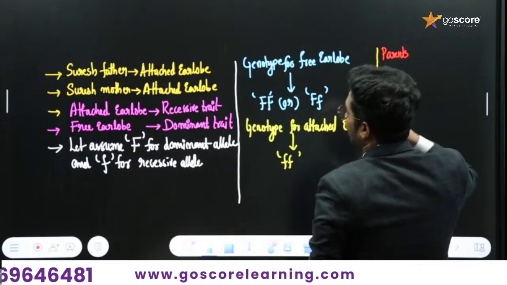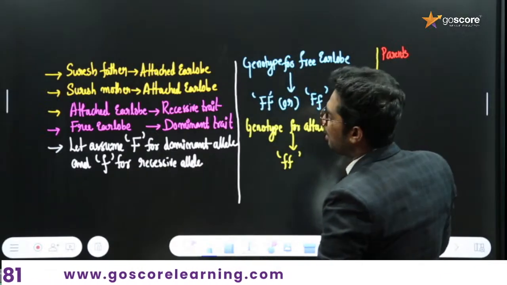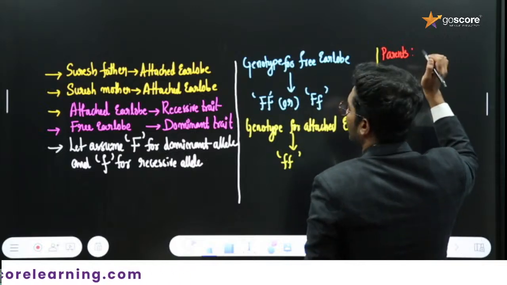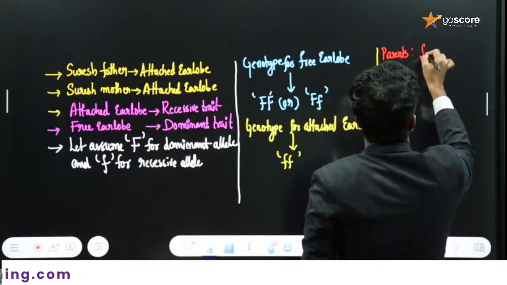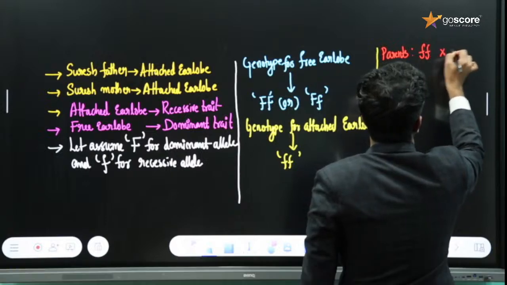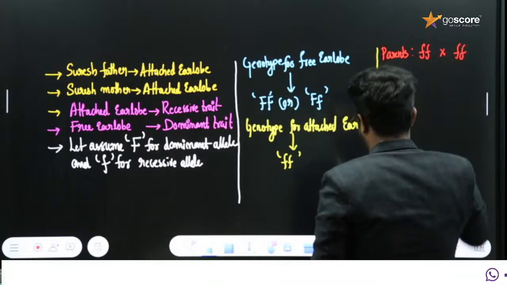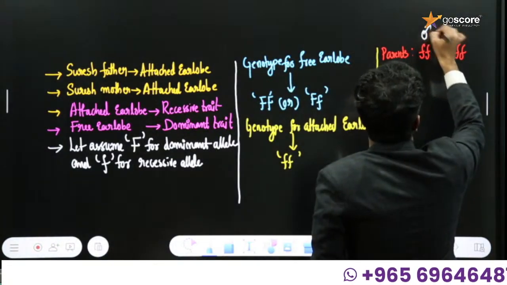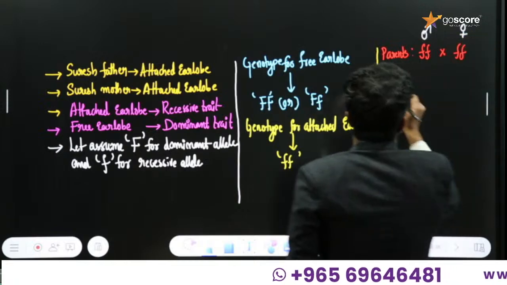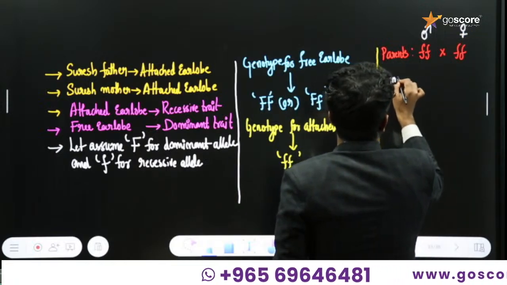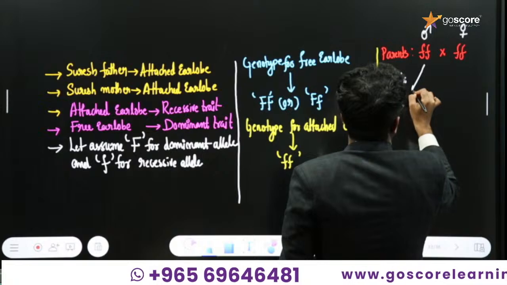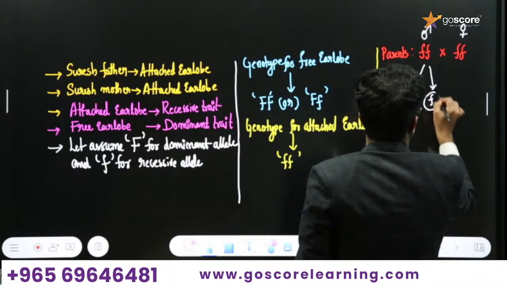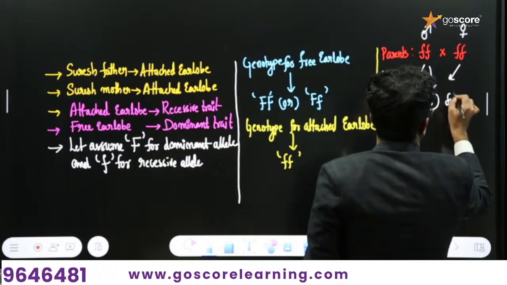Okay, and here now we can go for the combination, that is parents. In the case of Suresh, father and mother both were having attached ear lobe. So their combination will be small f small f crossed with small f small f. Parents, this is male and this is female. Now we can write the gametic segregation. The gametes will be segregated and finally we will get small f gamete here, and small f gamete here too.